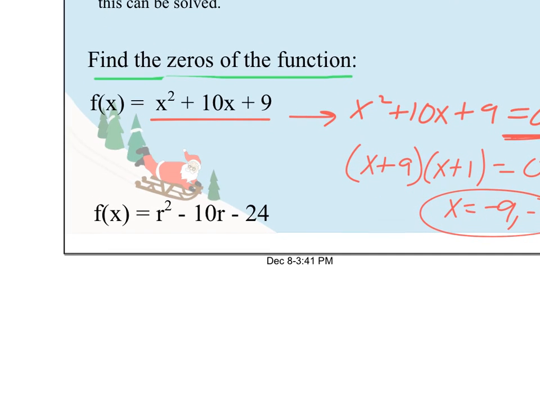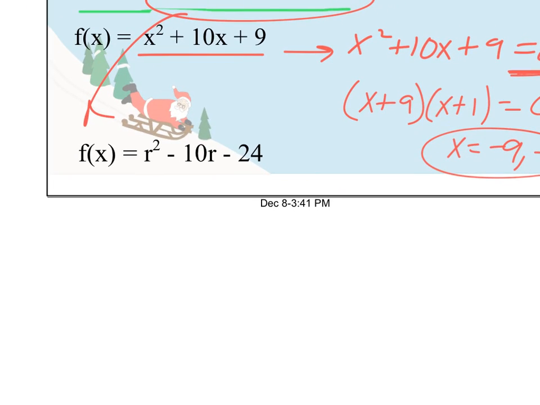So finding the zeros of a function, as it says up here, one more example, is just saying, well, figure out what values will make this function, f of x, equal 0. What values of r will do that? Well, the way we do that is by taking that function and setting it equal to 0. So r squared minus 10r minus 24 equals 0.